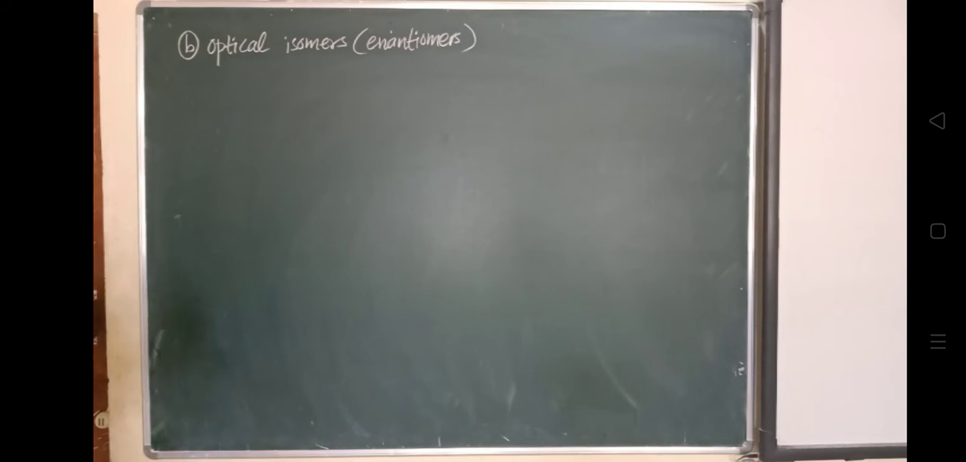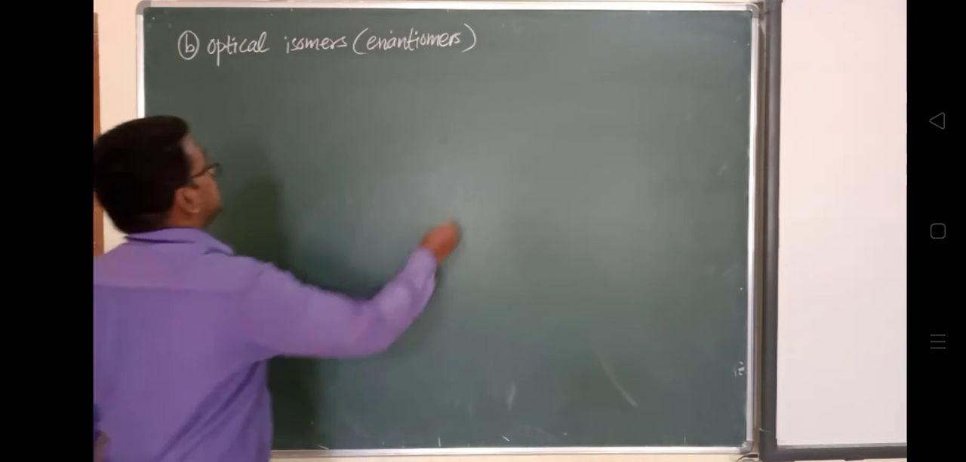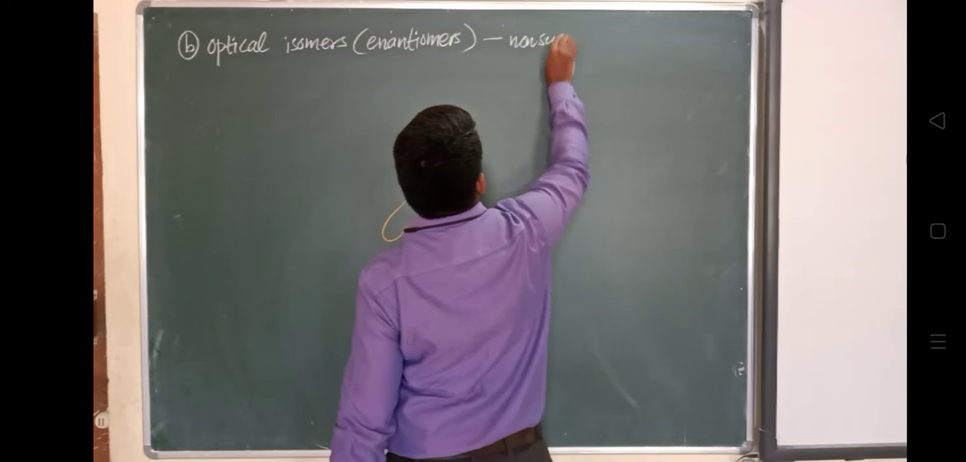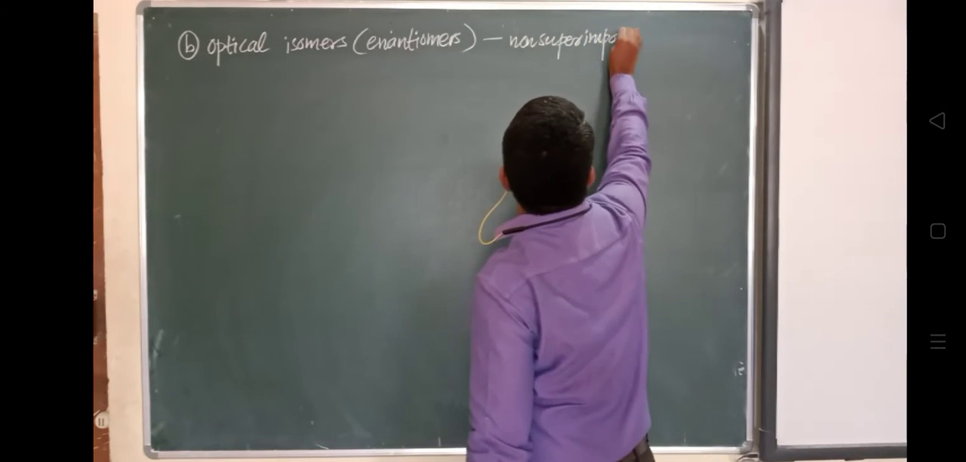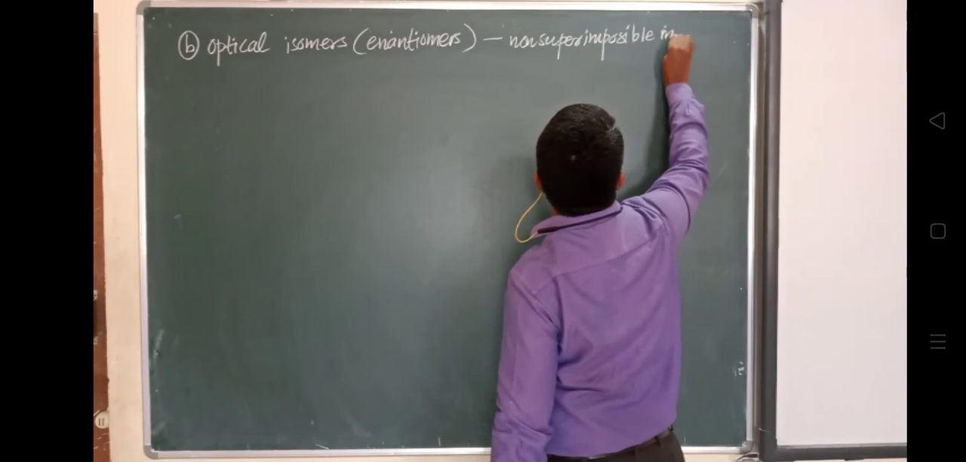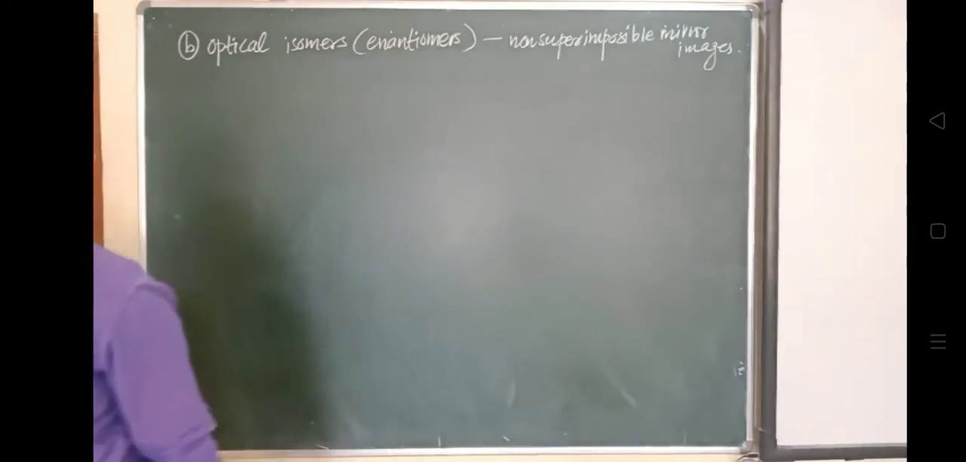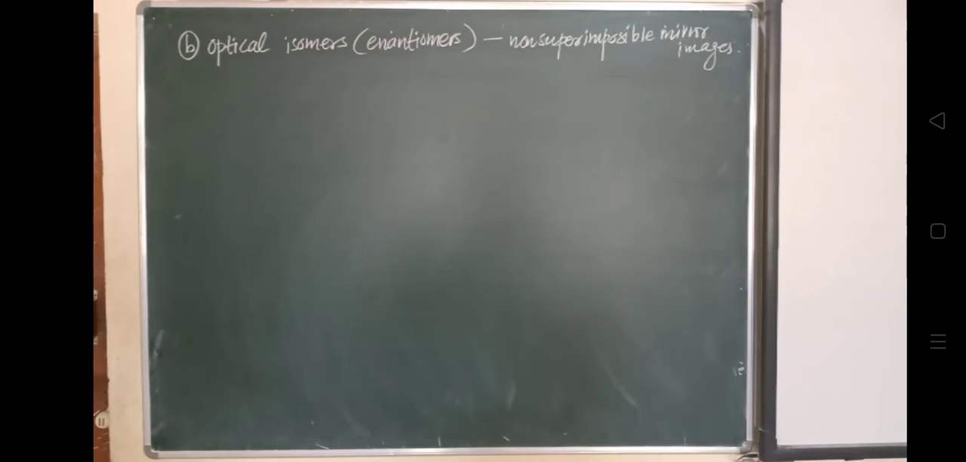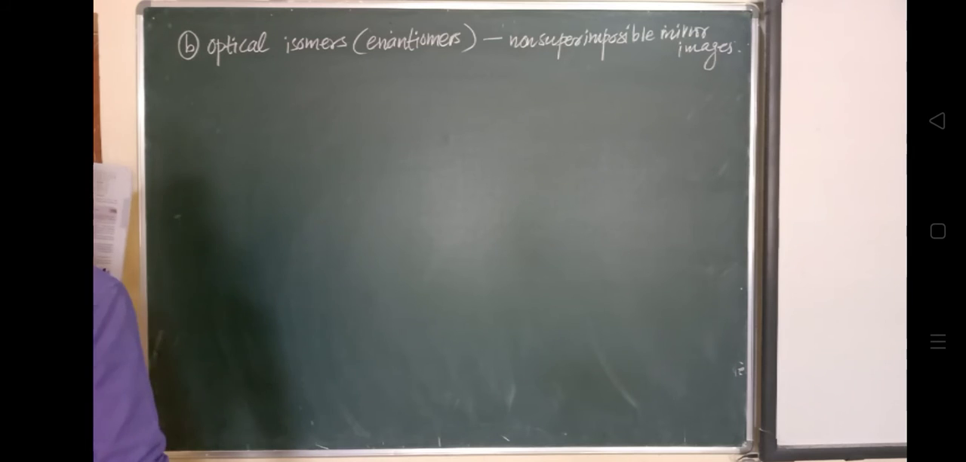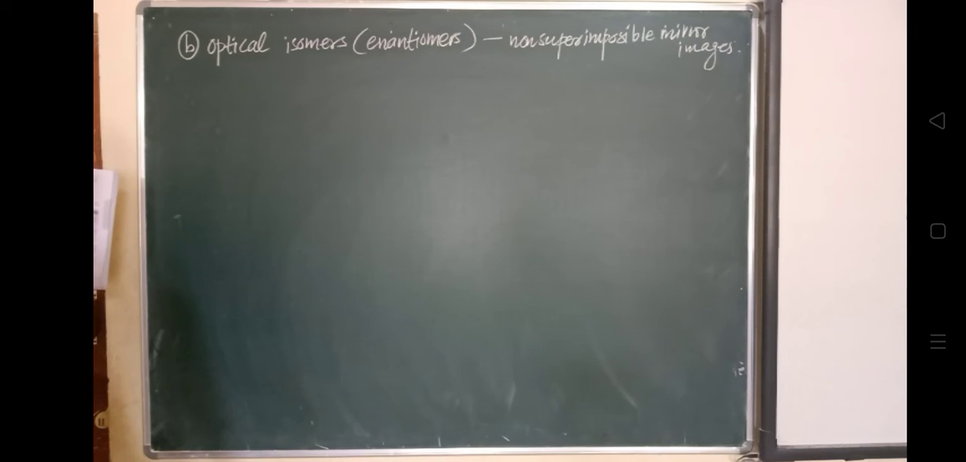Enantiomers are complex molecules or ions that are non-superimposable mirror images of each other. These are enantiomers. The non-superimposable mirror images are chiral. What is this chiral? We are going to study it in the next chapter.